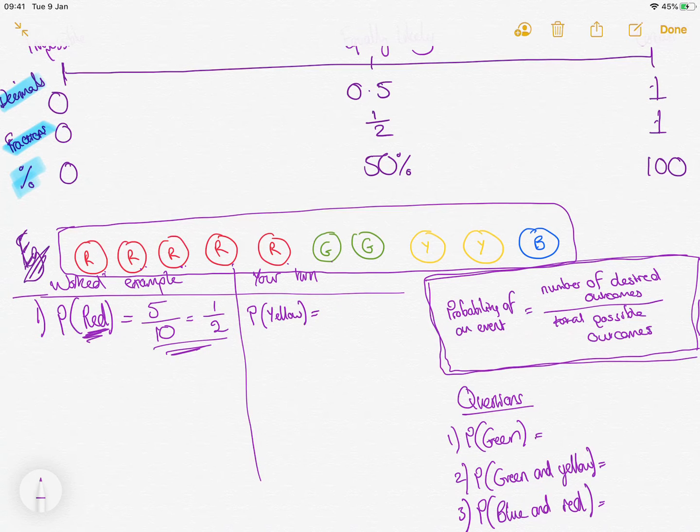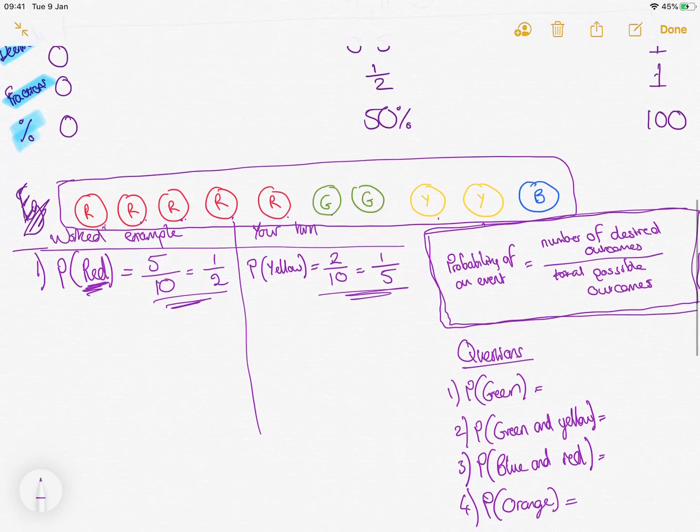Right, for your turn then, I want the probability of picking a yellow. Pause the video, have a go at it, I'll go for it now. Right, a yellow, so there's 2 yellows, and I know from before that there's 10 in total. Maybe you simplified that to 1/5. You could leave your answer as either. So that's the probability of picking a yellow.